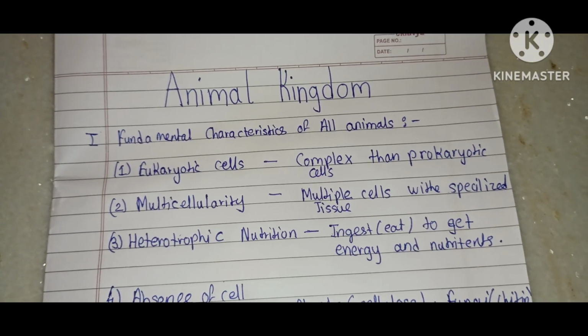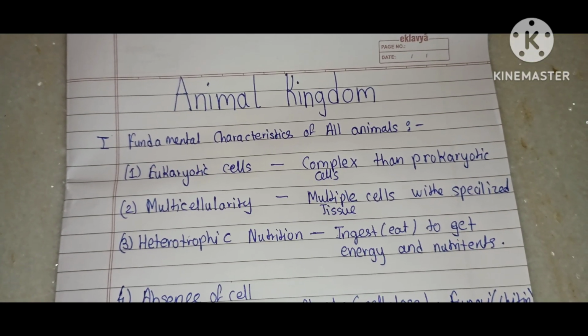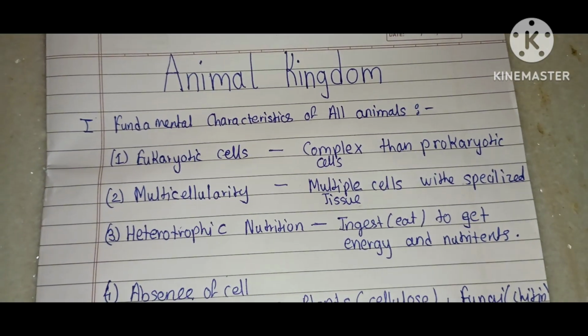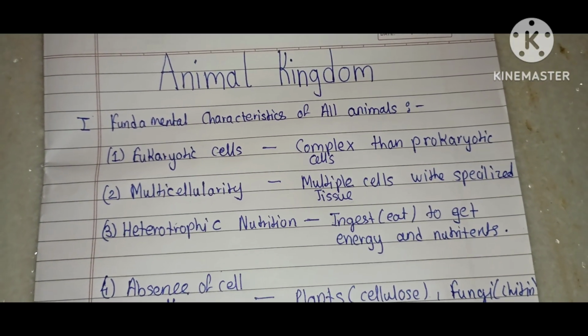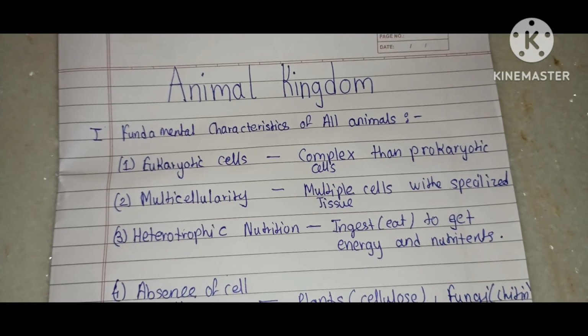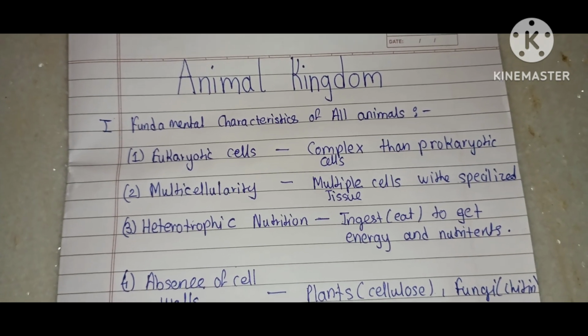The second characteristic is multicellularity. All animals are composed of multiple cells. These cells are often organized into specialized tissues like nervous, muscle, and epithelial tissues, organs, and organ systems.